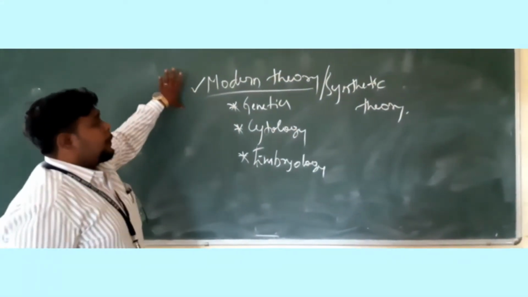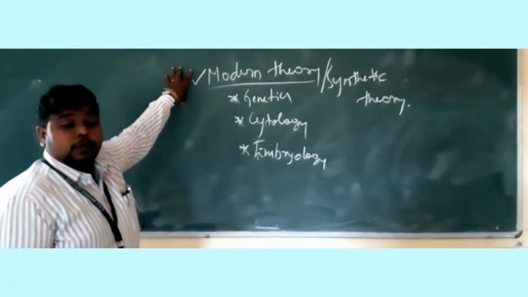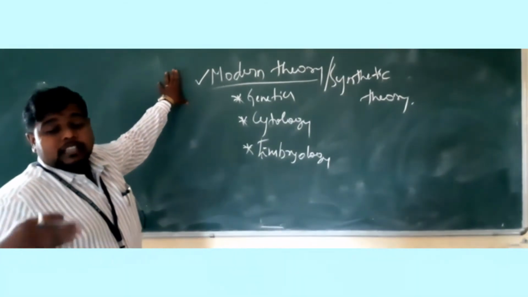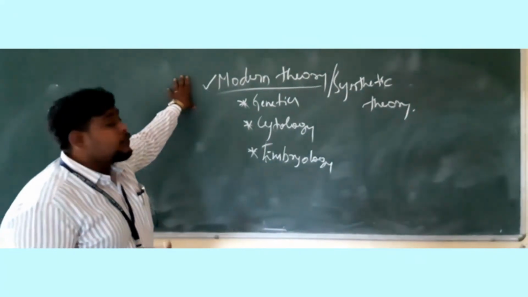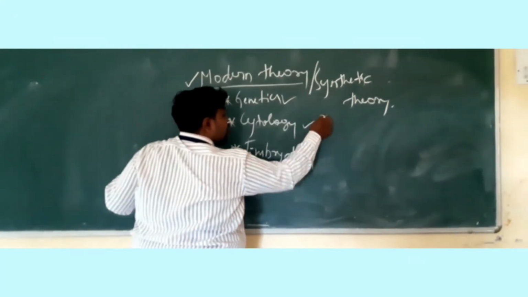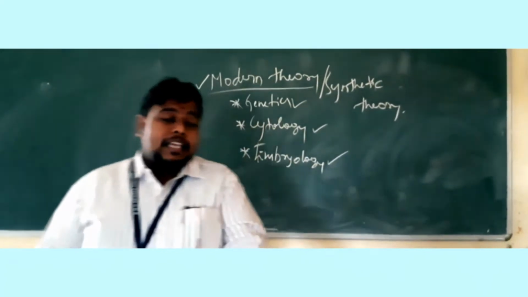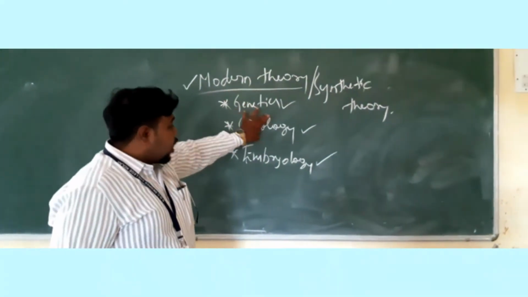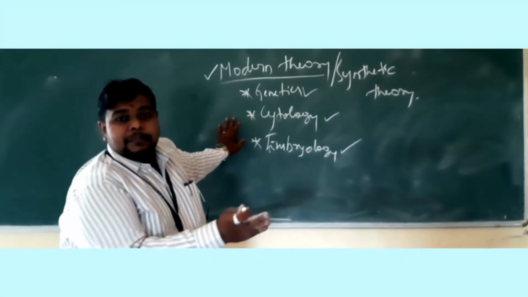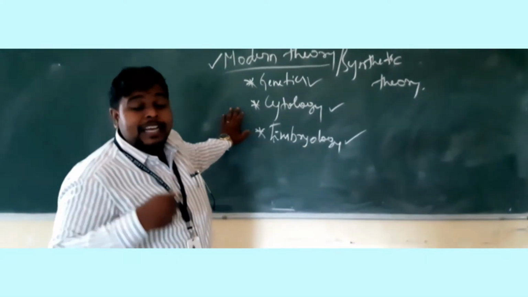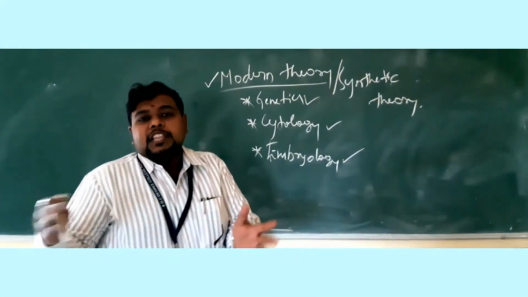So what was the main base of this particular theory? This theory is a combination of the theories which were put forth before. We took a little part from all the earlier theories, and this has been concluded here. The important postulates of this theory are genetics, cytology and embryology. Genetics, cytology and embryology are recent fields. In recent days we have come across these fields of our living organisms.